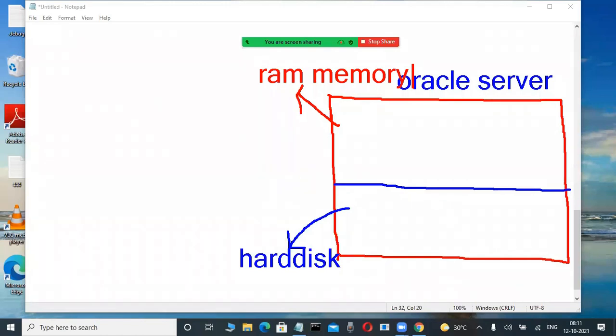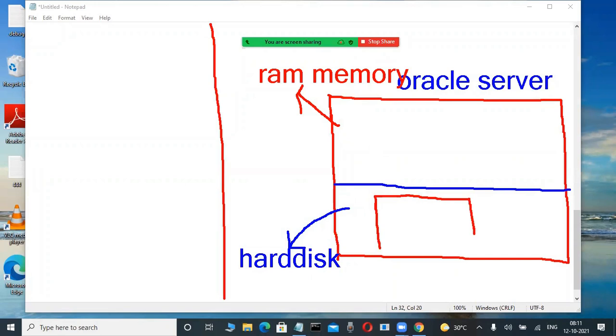Now slowly observe and concentrate here. This is a server. Whenever we are creating tables, those tables are available in the hard disk. In Oracle software, in the hard disk only, some files are there: data files, control files, redo log files, so many files. For example, these are .dbf files originally. Don't write it, just observe. Practically I'm showing, in these only your tables are there.